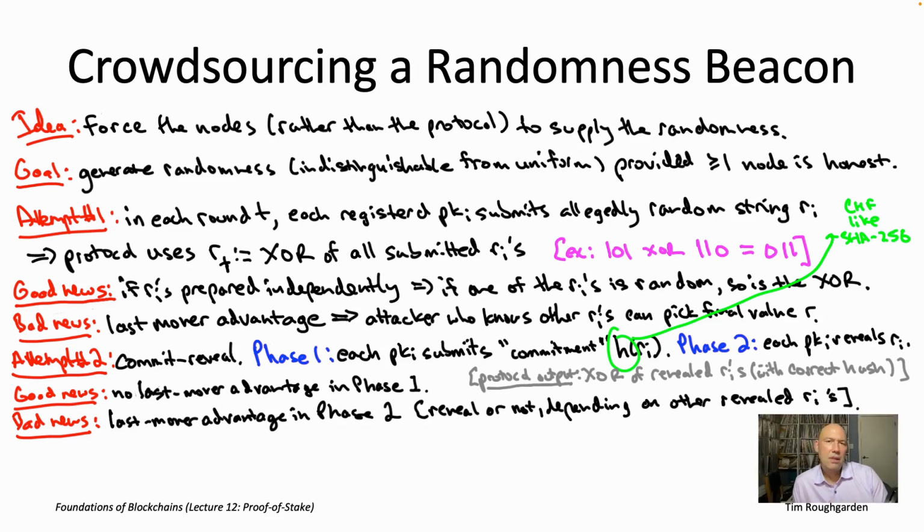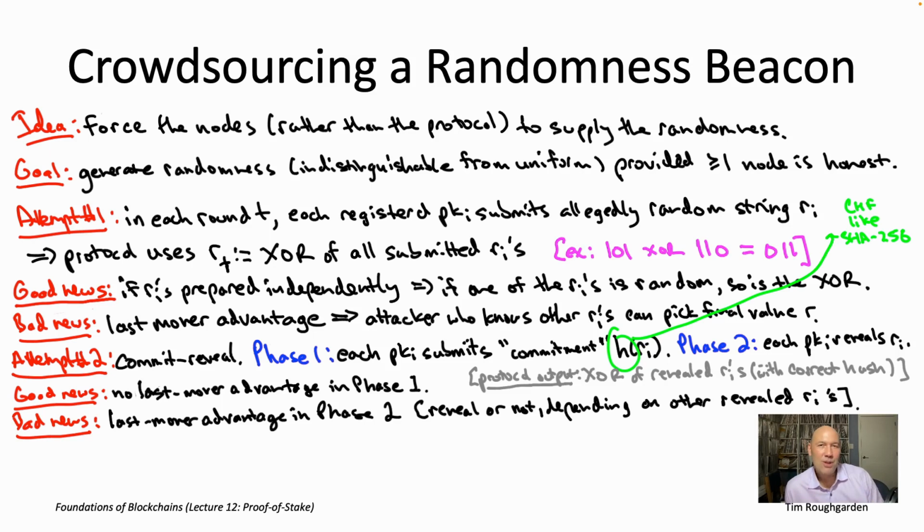You want to again here be thinking about some attacker that has a super good network connection. And they're waiting up until just the very last moment at which they're still eligible to reveal the string that they committed to in phase one. So suppose in that time, the clock's about to strike 12, suppose 16 other random strings have been revealed, contributed by owners of other public keys. So the attacker node now has two options. It can look at the 16 strings contributed by everybody else, compute their XOR, look at the result, and it could say, you know what? I'm pretty happy with that choice of the output of this protocol.